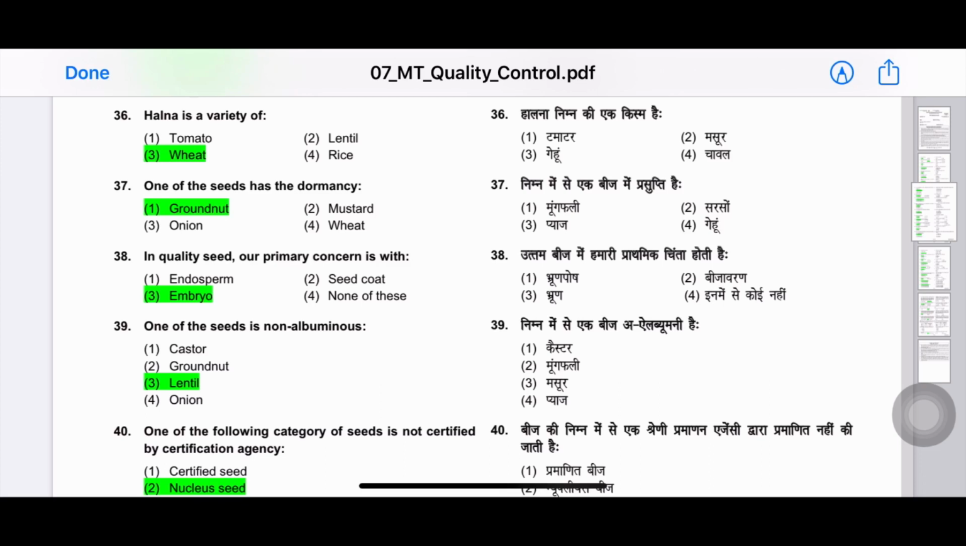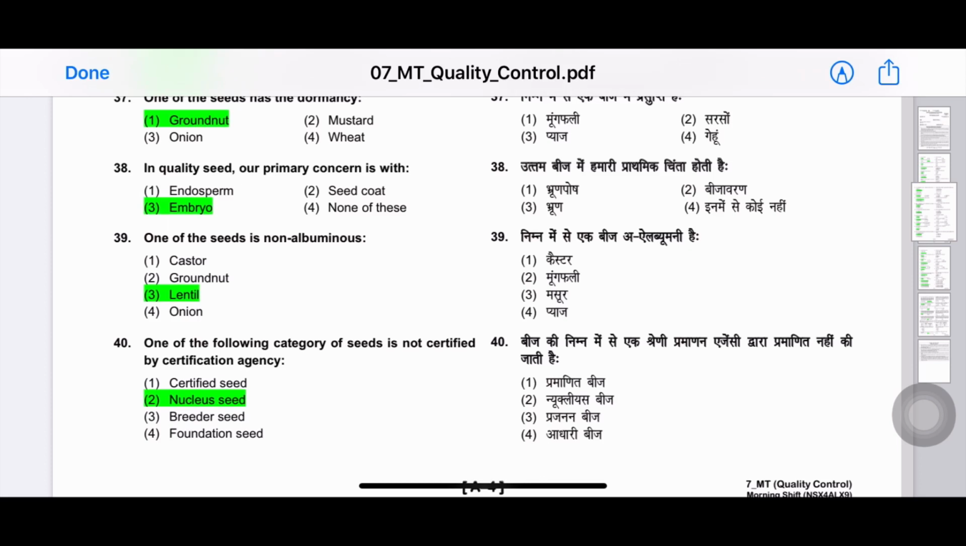Next question. One of the seeds has the dormancy. The answer is groundnut. Next question. In quality seed, our primary concern is with? The answer is embryo. 39th question. One of the seeds is non-albuminous?